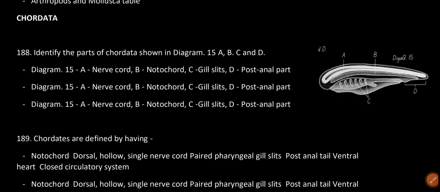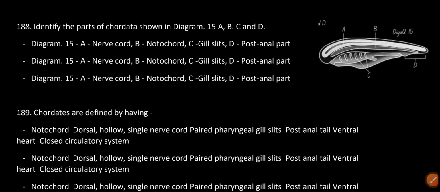Identify the parts of chordata shown in diagram 15 A, B, C and D. A is notochord, B is notochord, C is gill slits and D is post-anal part.